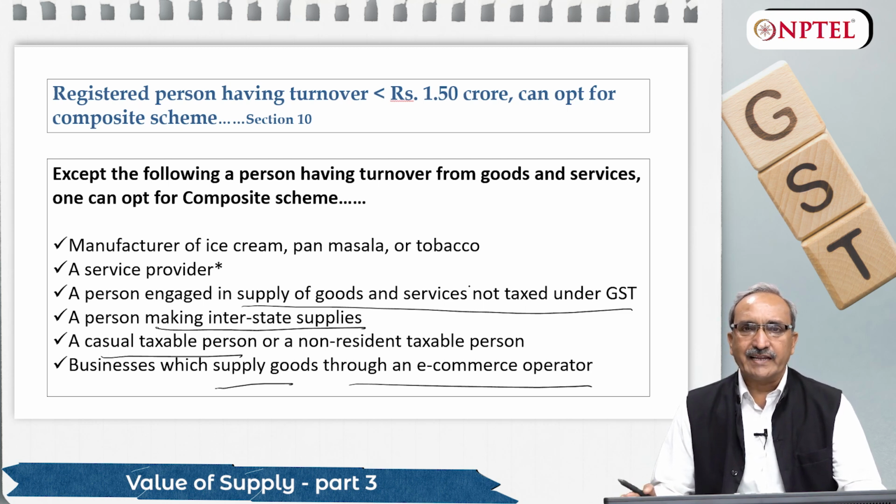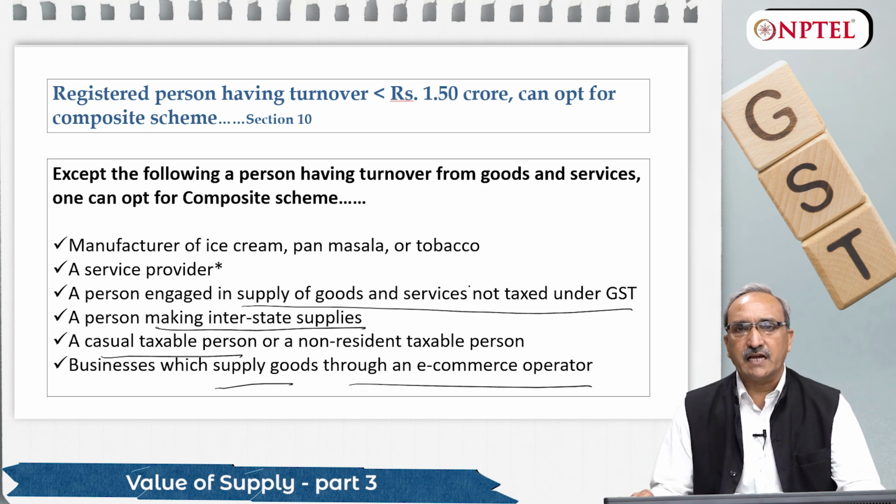Law says any small trader having turnover less than 1.5 crore can opt for this composite scheme, which is ease of doing business, which is easy, which has concession from various compliances. But it says the following categories of business houses cannot go for this scheme.